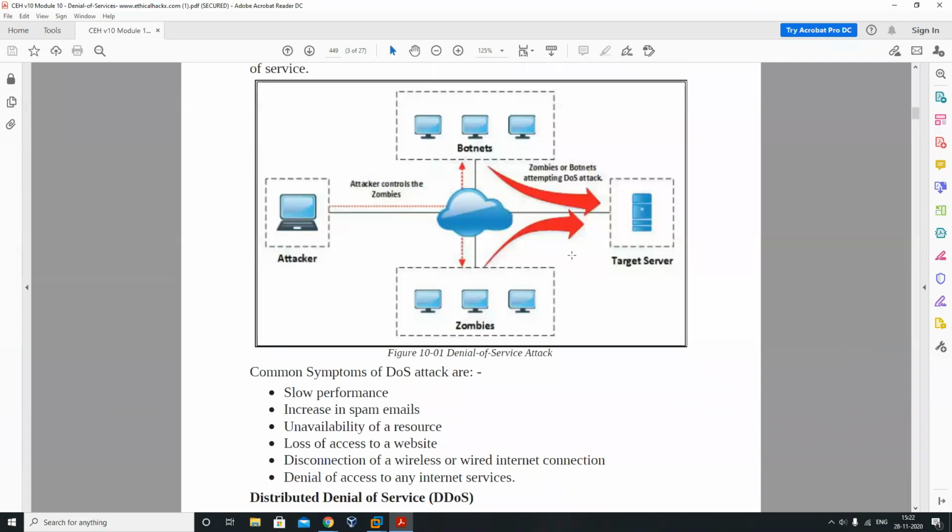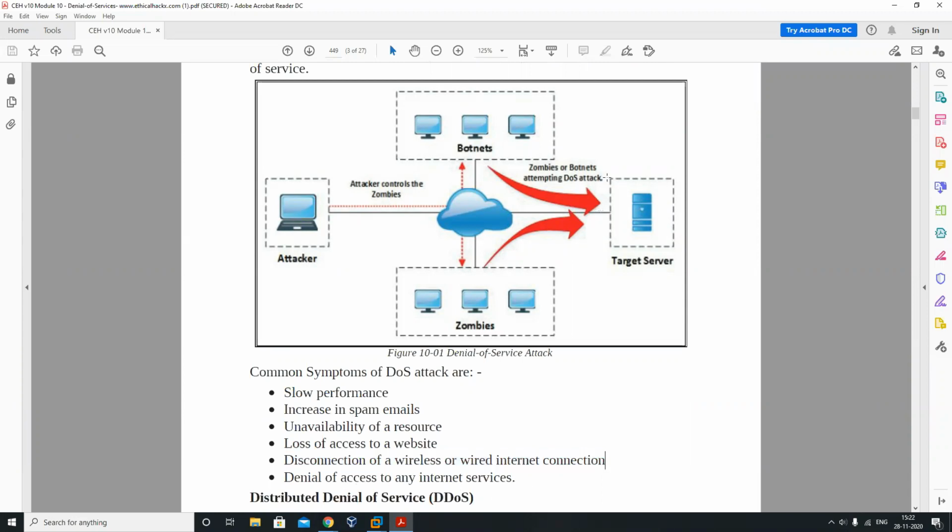So what could be the possibilities if an attack has been completed with the denial of service attack? If the server has been attacked, it can simply slow performance. It can increase spam emails, cause unavailability of resources, loss of access to websites, disconnection of wired and wireless network devices, and denial of access to internal services also.